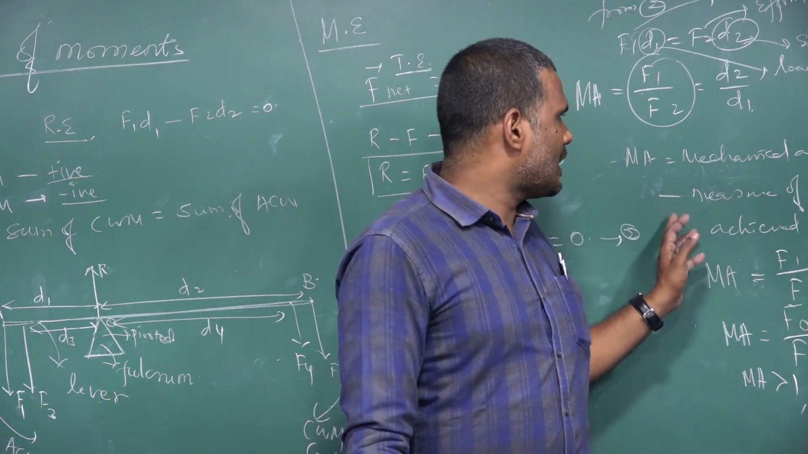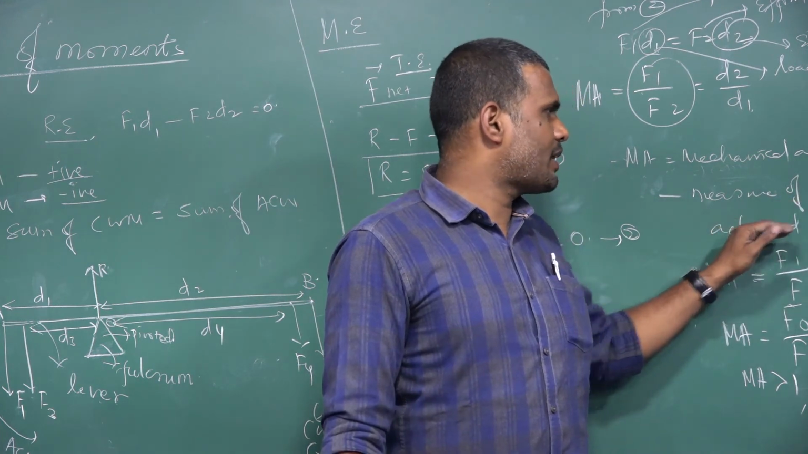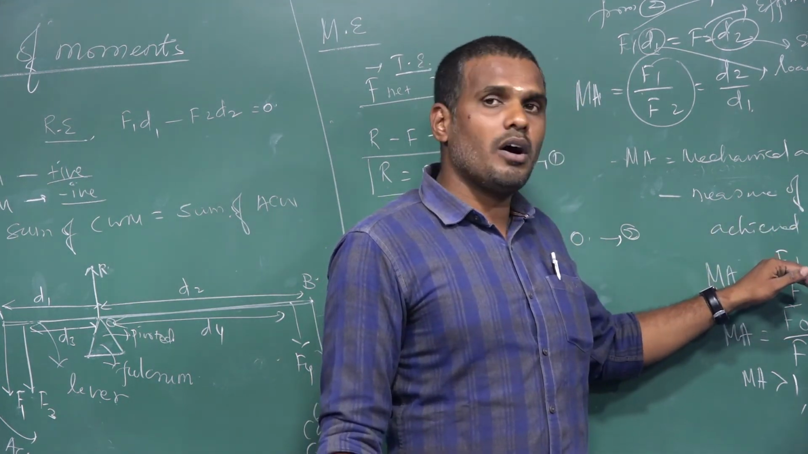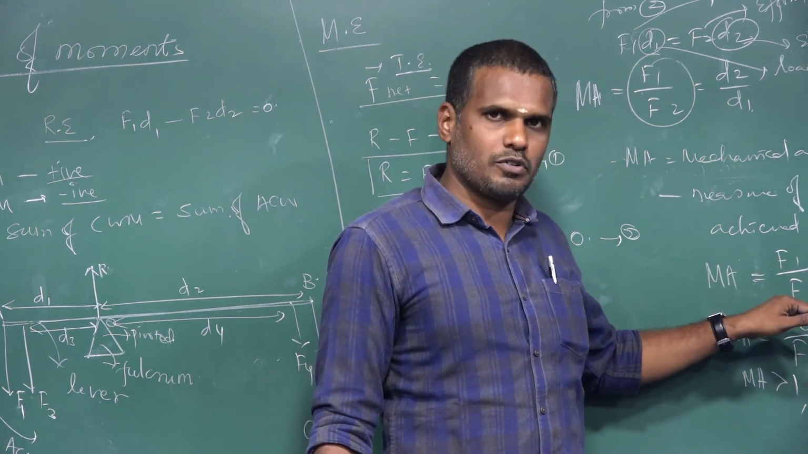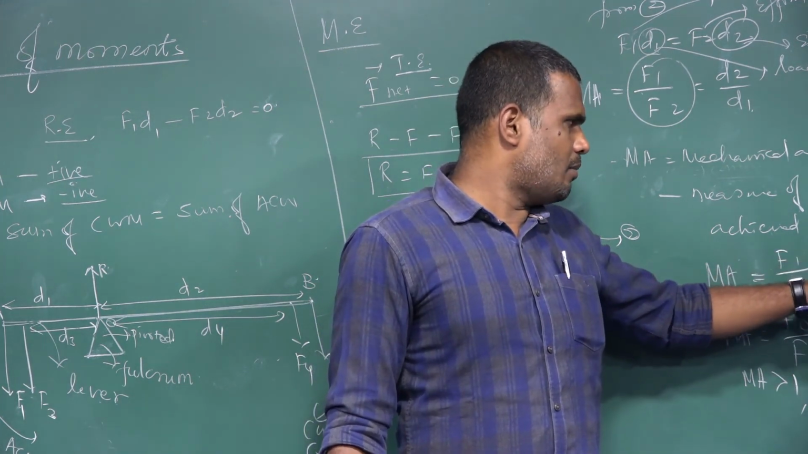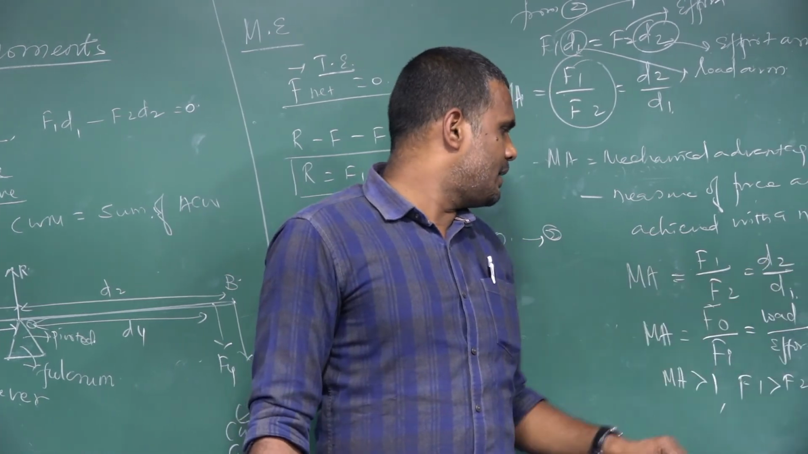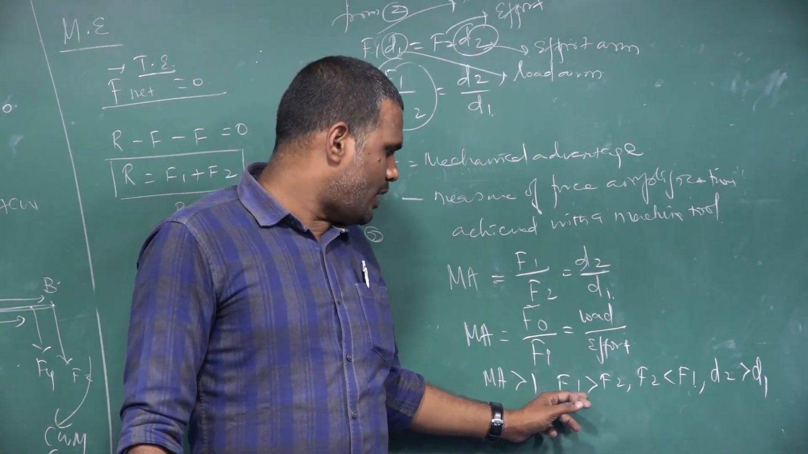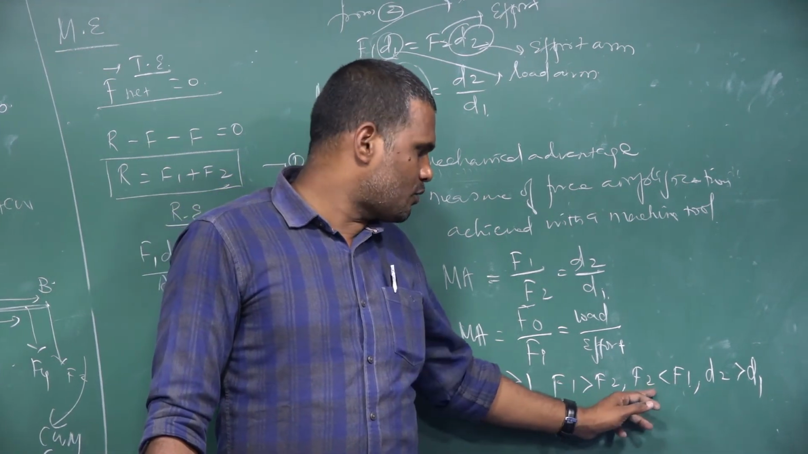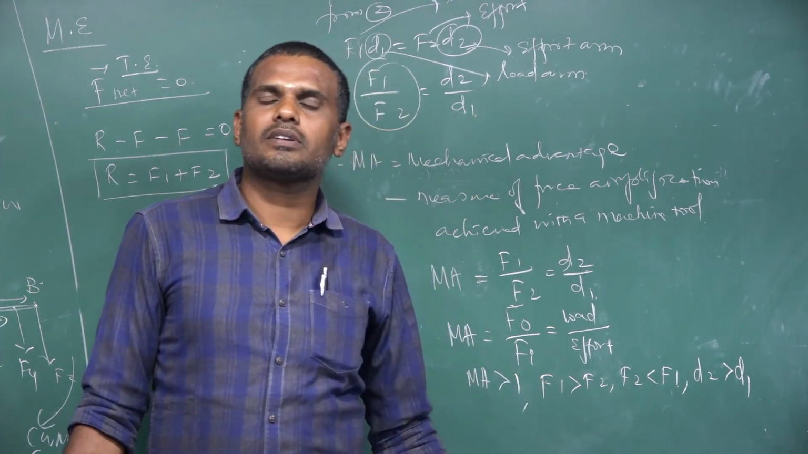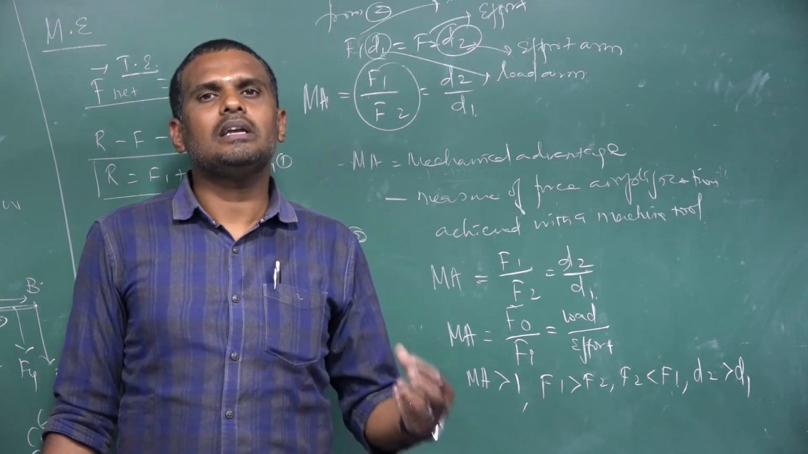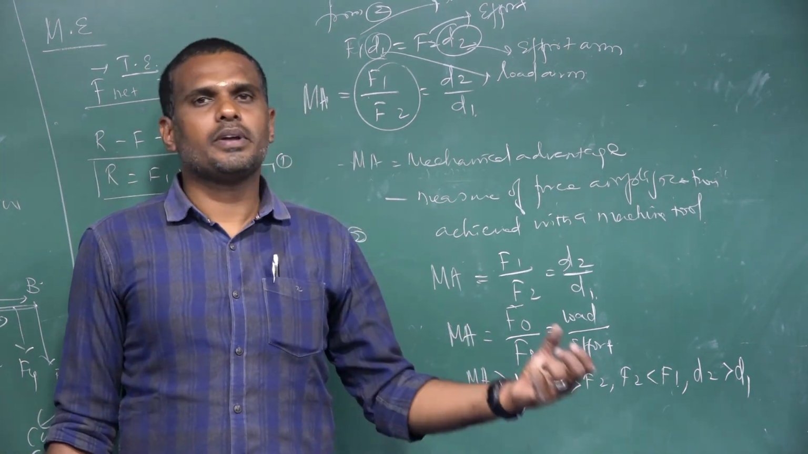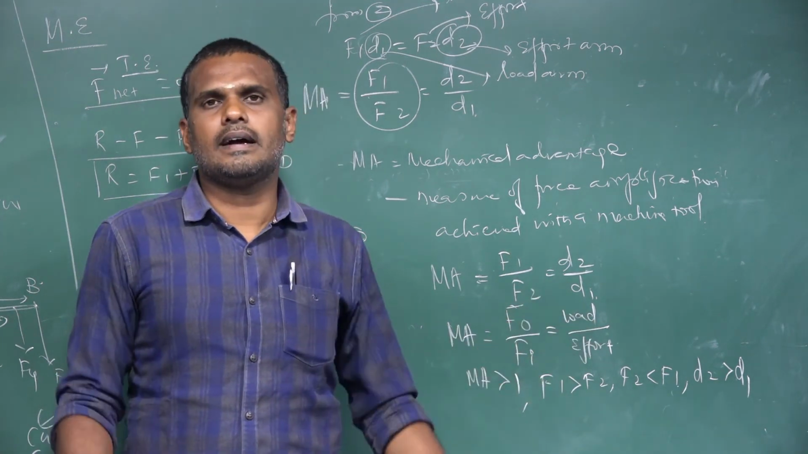And what is mechanical advantage? It is the measure of force amplification achieved with the machine tool. Mechanical advantage is equal to the ratio of load divided by effort, F1 by F2, which is equal to effort arm divided by load arm, D2 by D1. If mechanical advantage is greater than 1, F1 is greater than F2, or F2 is less than F1, which means effort is always less than the load to be lifted. So a small amount of effort is used to lift a huge load. This is the key idea.